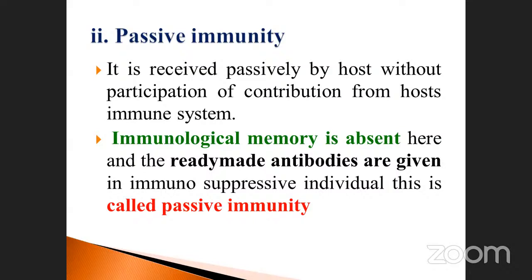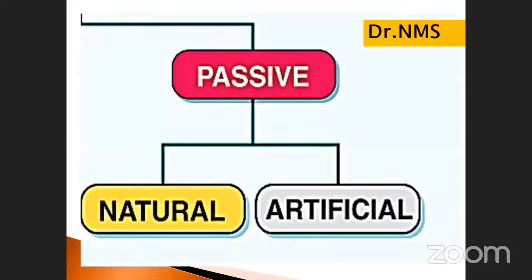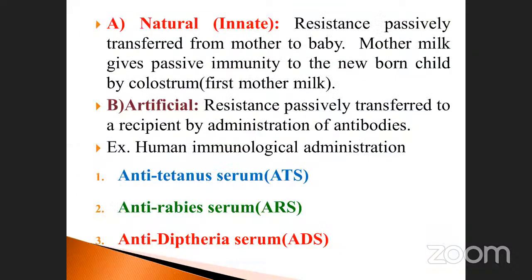Ready-made antibodies are given. It induces immunity even in an immunosuppressed individual. This is called passive immunity. Active can be natural and artificial, and when the antibodies come from outside sources, it is called passive immunity. See, passive is also natural and artificial. Here, natural passive is the resistance passively transferred from the mother to the baby. This is called natural, innate.